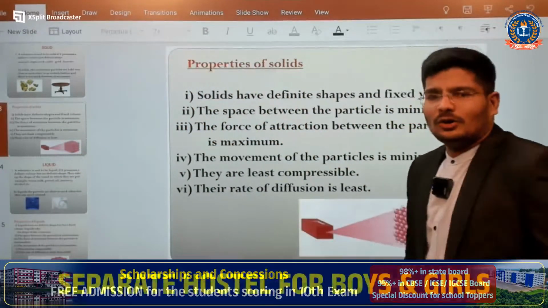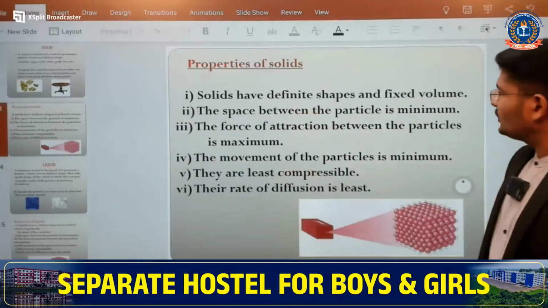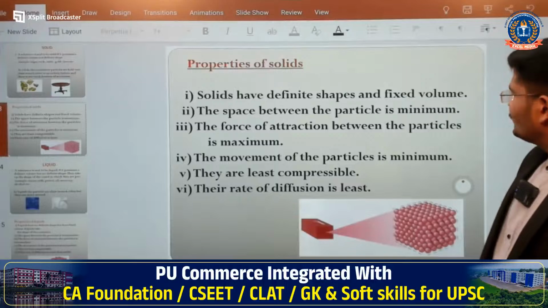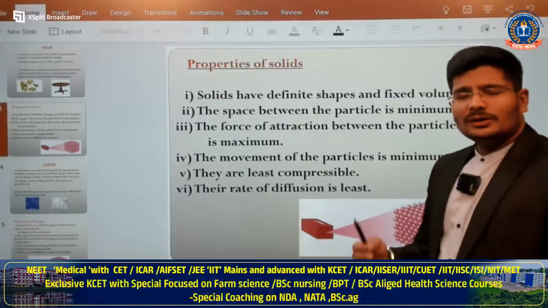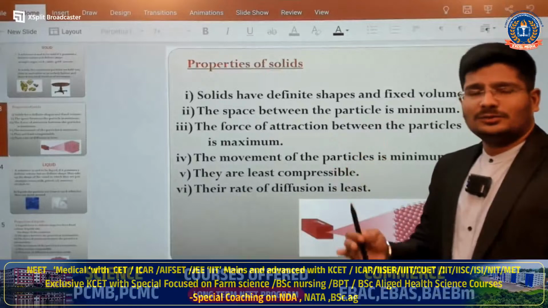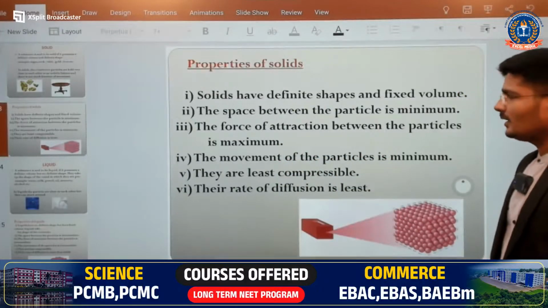Properties of solids, already I have told you, but I am going to read out once again. The solids have a definite shape and fixed volume. The space between the particles is minimum. Already I have told you, there will be very minimum space between the atoms in the case of solid. Next, the force of attraction between the particles will be maximum.